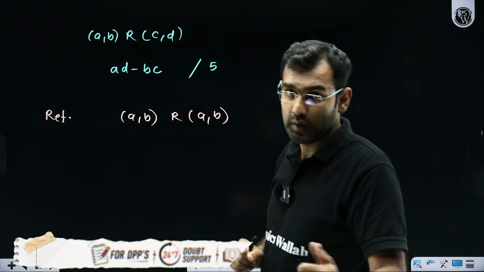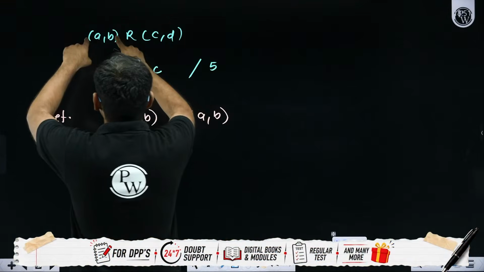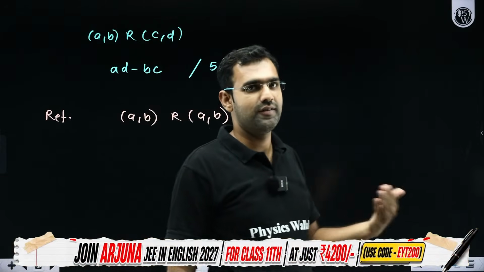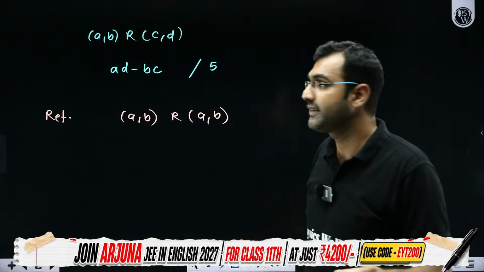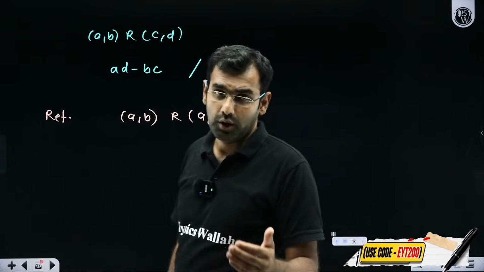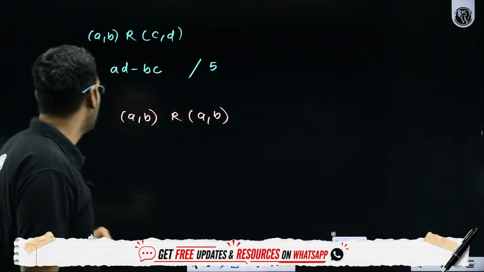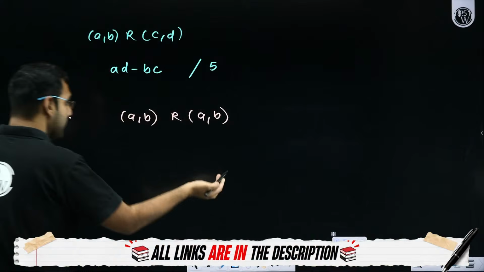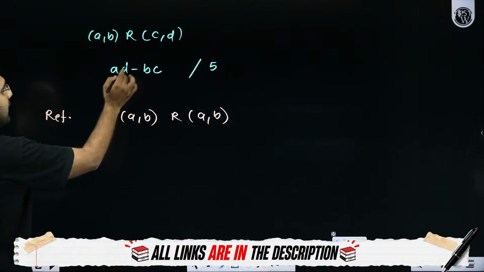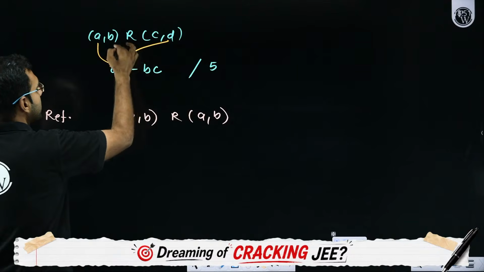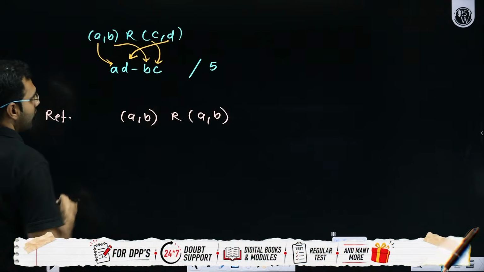So this relation is defined as (A, B) mapped with (C, D), where I need to check whether it is reflexive or not. So how will I check it? I will say, sir, if (A, B) is mapped with (A, B), I'll call it reflexive. The definition says that it will be mapped with itself if AD minus BC is divisible by 5. So A is A, D is coming here, B is coming here, and C is coming from here.